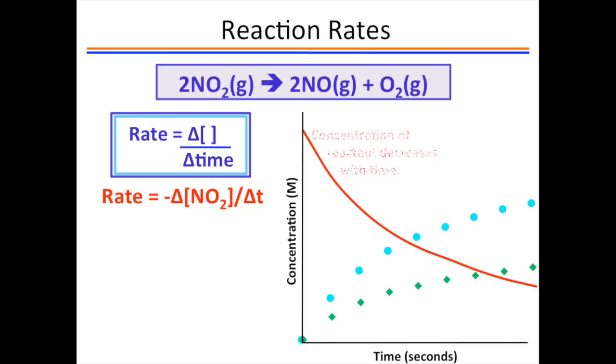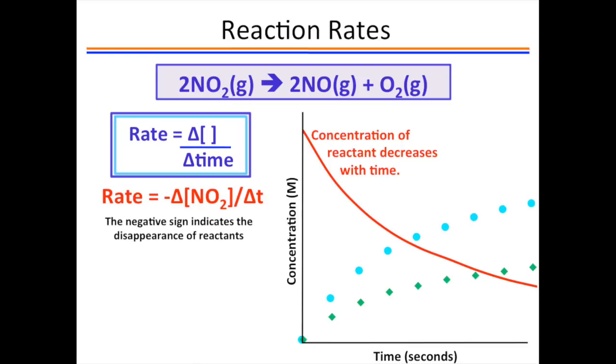Remember that the reactant concentration goes down, and so delta NO2 is a negative number. The rate is then positive, a negative times a negative. The negative sign in the rate expression indicates the disappearance of reactants and makes the rate of change of the reactant a positive number.